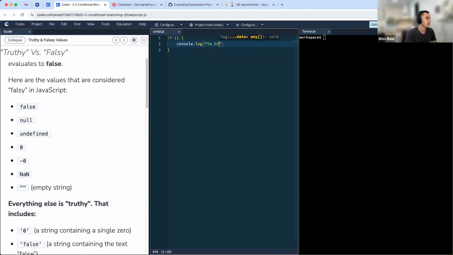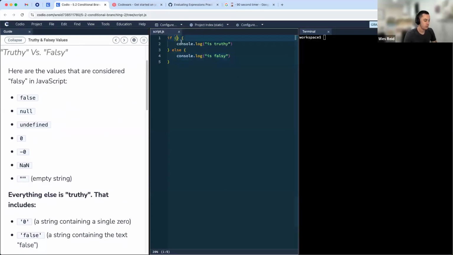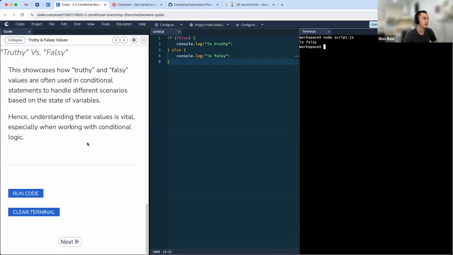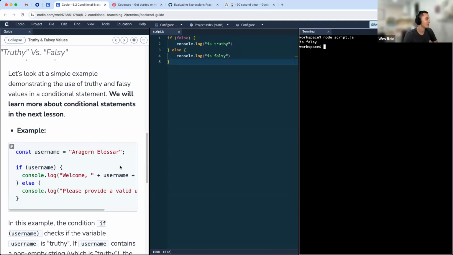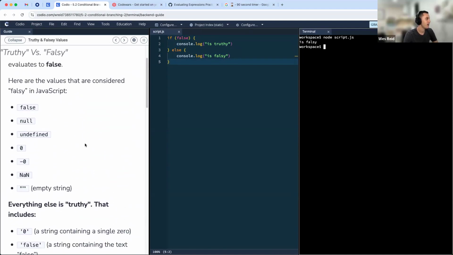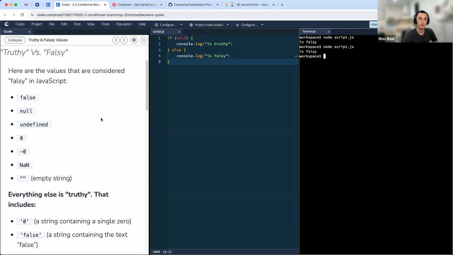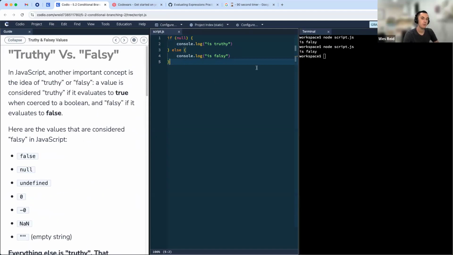So let's console log here "is truthy", else "is falsy". Okay, so looking at our false values, if I type in if false here, this makes sense, right? We are expecting this to come back as falsy. It's false, we would hope so. Are there other values here as well? If we put in null, as an intentional empty value, when we run this code, we'll notice that null is falsy as well.